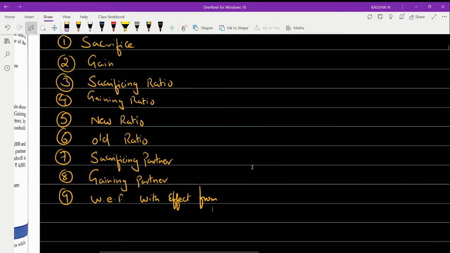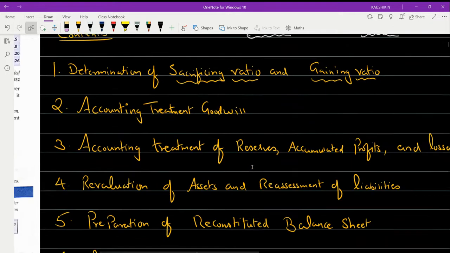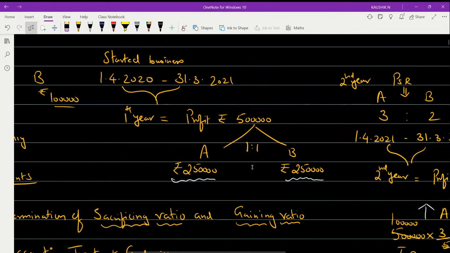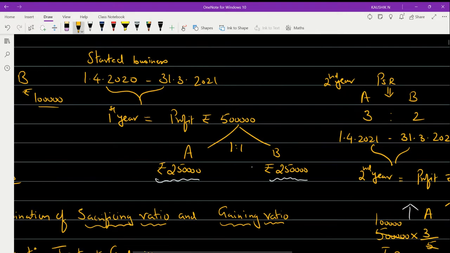What is with effect from? I have made you understand the concept of sacrifice by changing their profit share, right? So here I made it 3 is to 2, and I changed it in the second year.